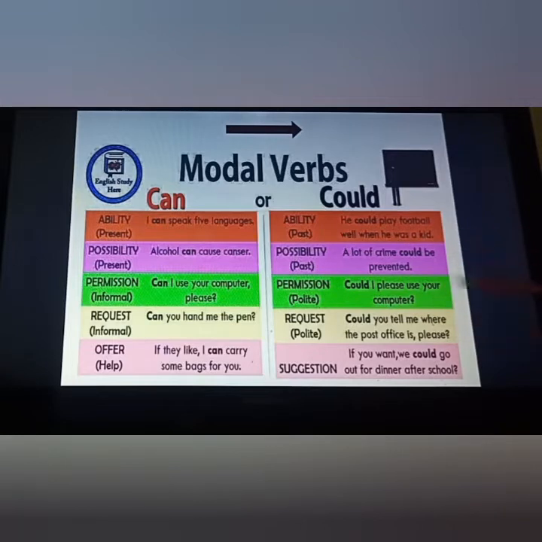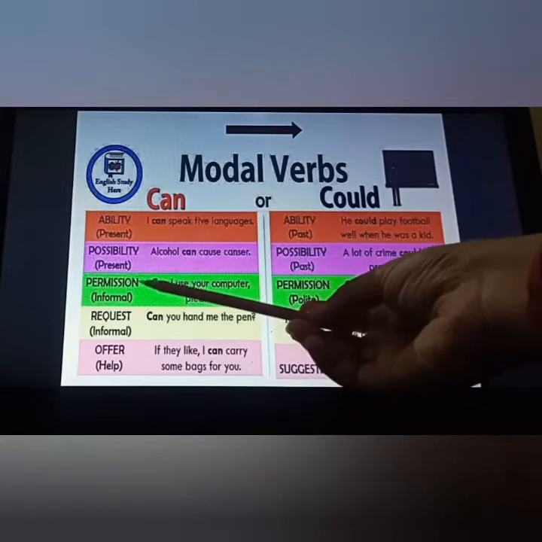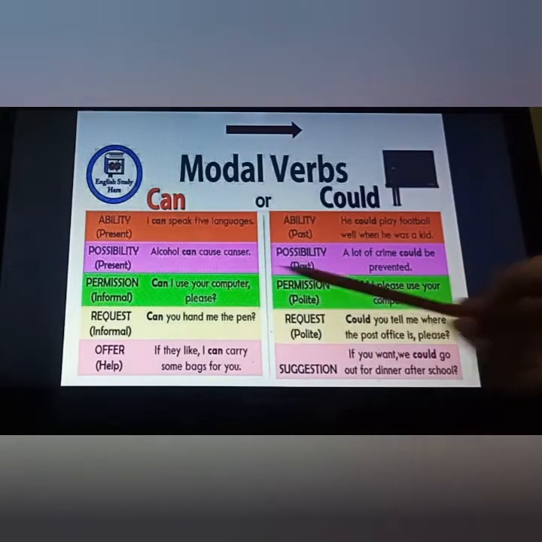But if you are making a humble request in a very polite manner, you want to ask, in that condition you are supposed to ask like this: could I please use your computer? So that will be polite. Suppose I have given polite permission, in that condition you will not use can, you will use could. So in a polite manner we are supposed to use could, and in a formal one we are supposed to use can. But they both have the same function, permission.